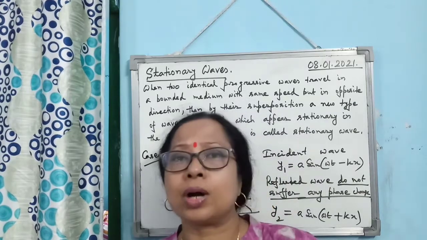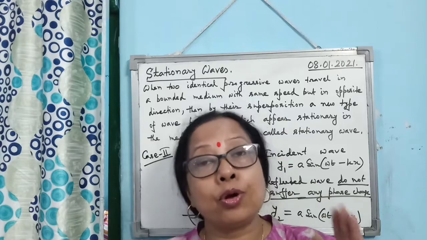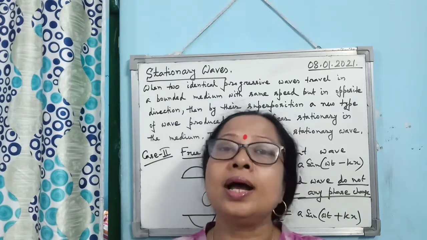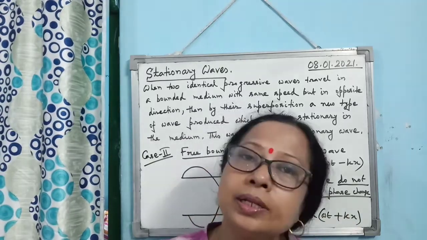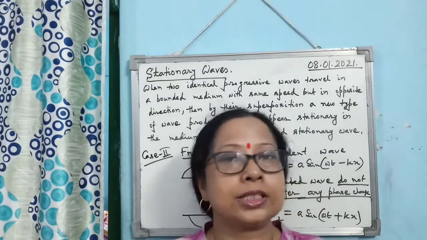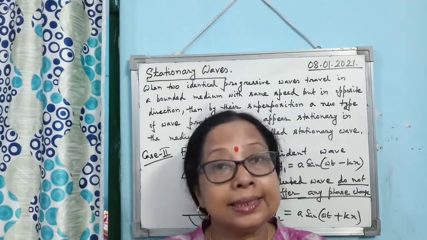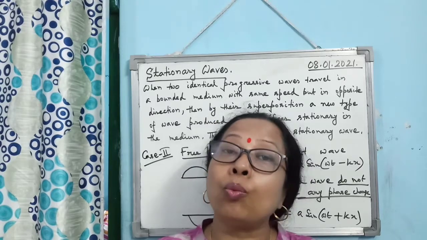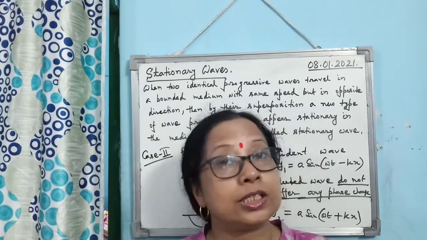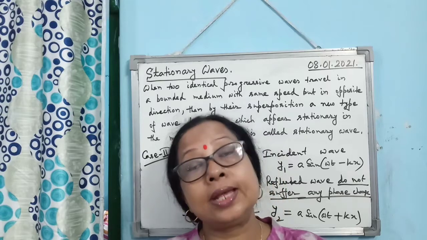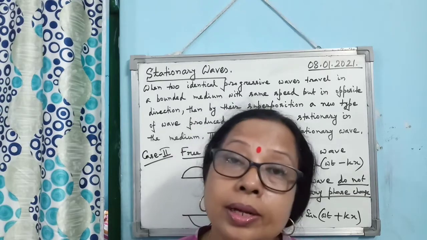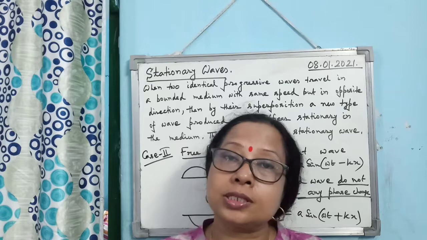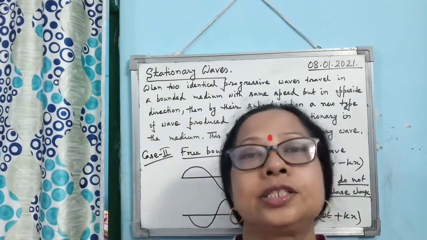It is visible to us. And when a progressive wave propagates through a rigid bounded medium, it will suffer reflection at the rigid boundary. Then due to reflection, it will undergo 180 degree phase change. I repeat, when reflection takes place at rigid boundary, the reflected wave will suffer 180 degree phase change.